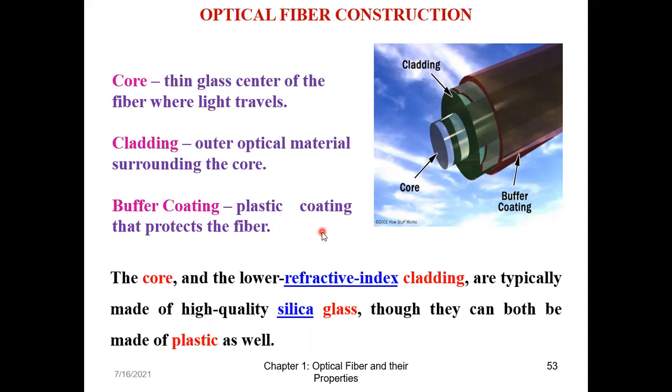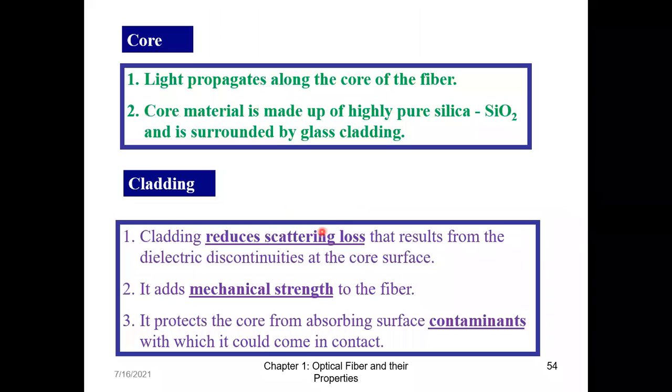Now, what is the function of the core and the function of the cladding? For the core, the light propagates along the core of the fiber. It is made up of highly pure silica, SiO2, and it is surrounded by the glass cladding. Talking about cladding, now you might feel, if light is propagated only through the core of the fiber, then why do I need to fabricate the cladding?